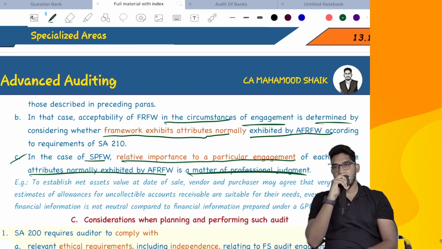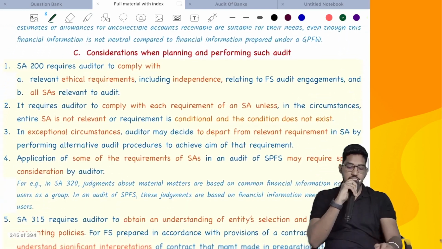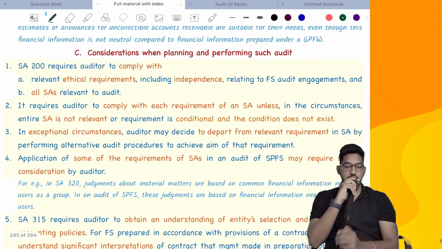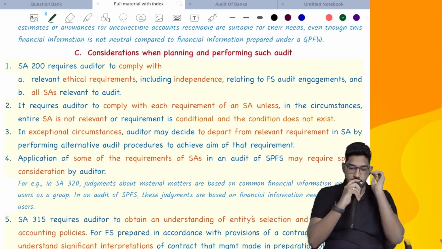Like I told, reliability, understandability: this is not something which is stated. This is something which I, using my professional judgment, have decided. So what are the attributes which must be there? That is something which you yourself have to decide on the basis of your professional judgment. Next. So these are the considerations when accepting the engagement. Now let us come to the considerations when you are planning and performing such an audit.